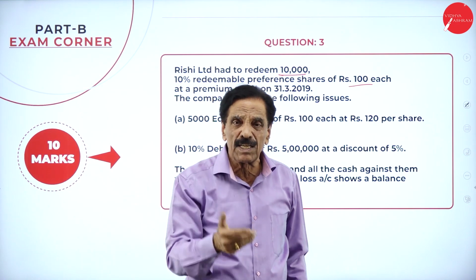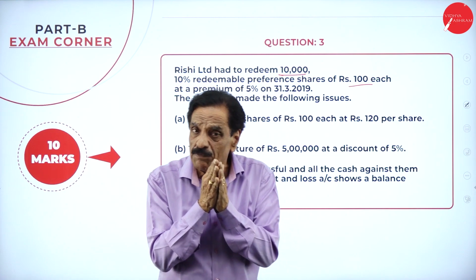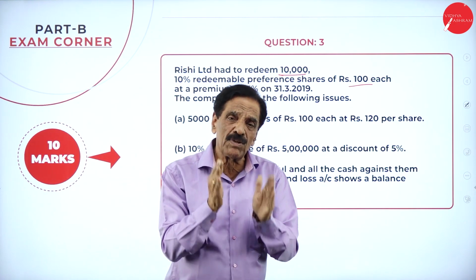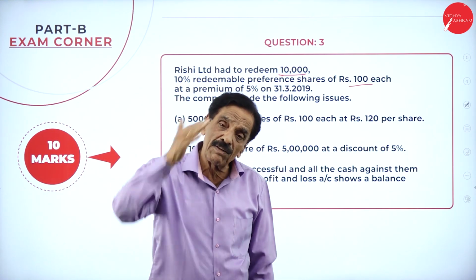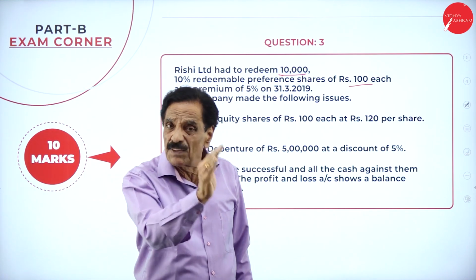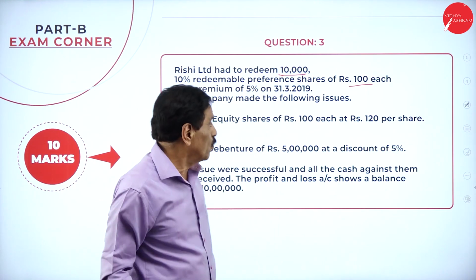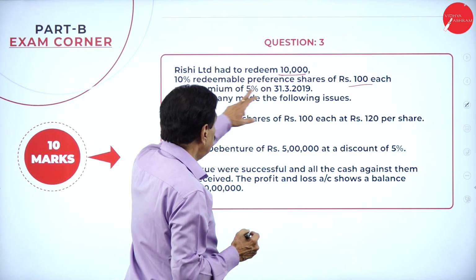What do we bear in mind in redemption of preference shares? First point: in order to pay the face value of the preference share capital, first we have to check whether we have issued the shares. If we issue the shares, for the balance you have to create the CRR. If we create the CRR, for the balance we have to issue the shares. That is a law.